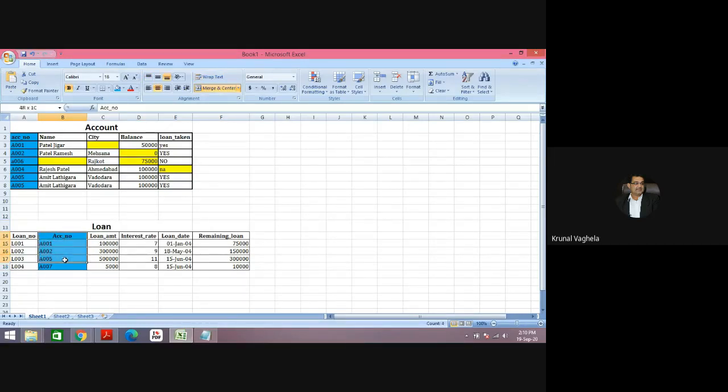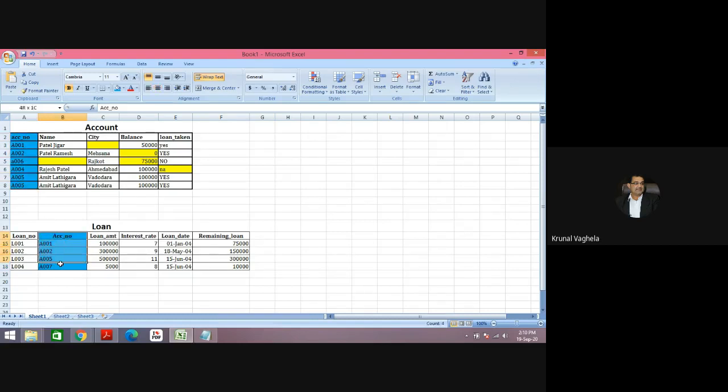When you take the primary key of any table in your database, then that key is a foreign key in another table. So you are taking the account number column in your loan table, which is the primary key of the account table.